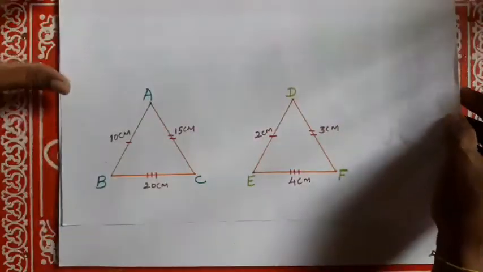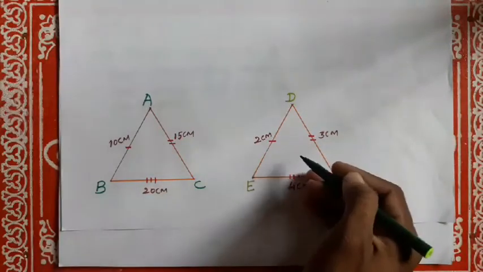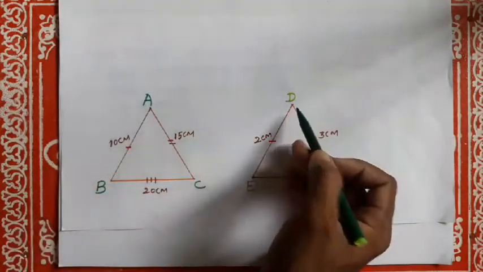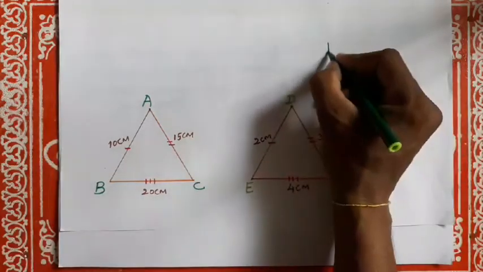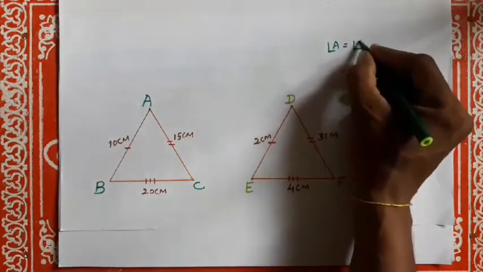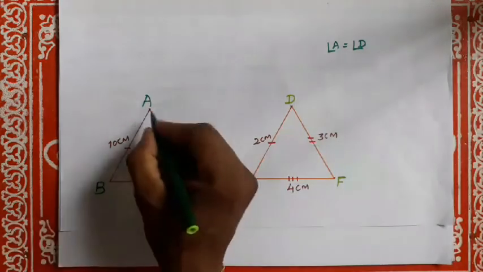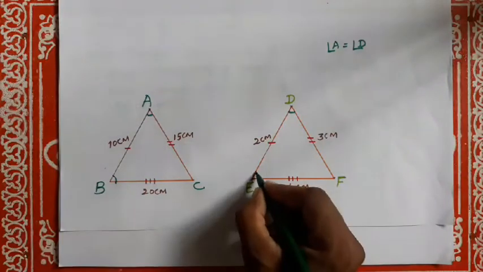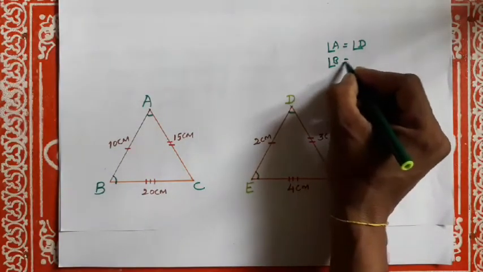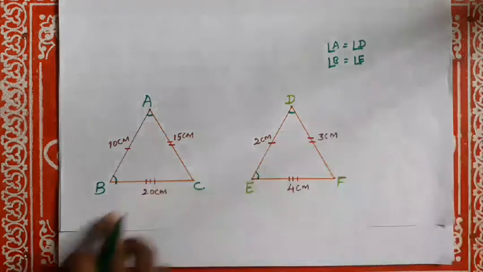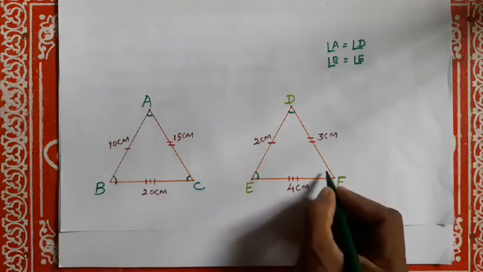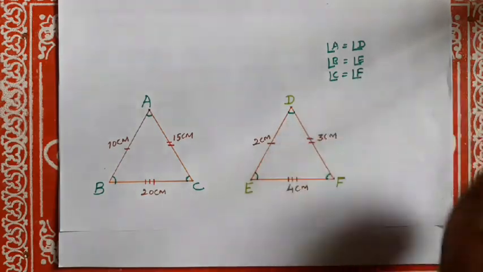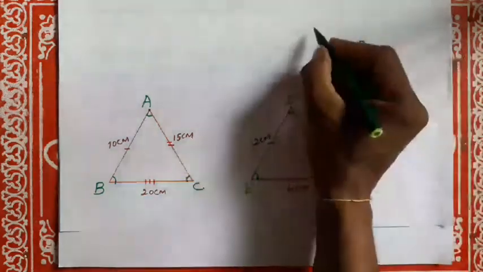Dear students, here are two triangles given. See, what are the corresponding angles? Angle A is equal to angle D, angle B is equal to angle E, and angle C is equal to angle F. Those are the corresponding angles.